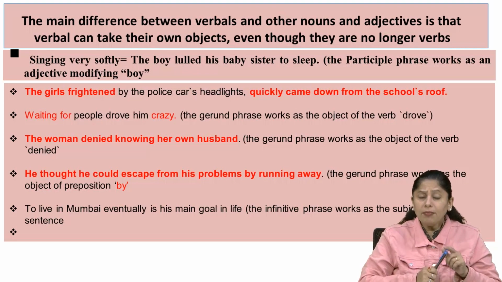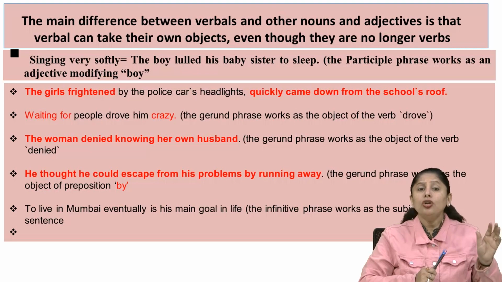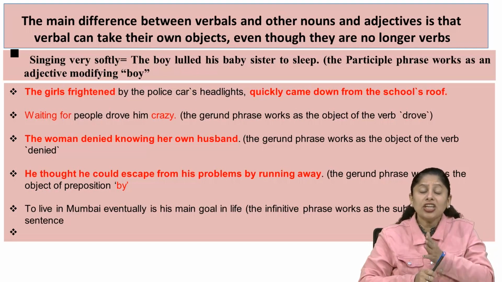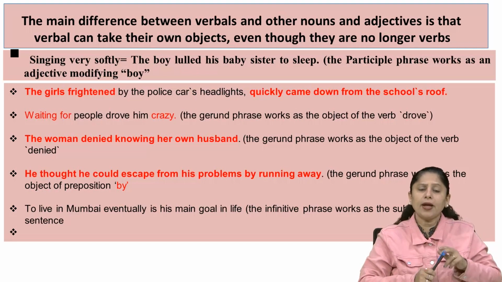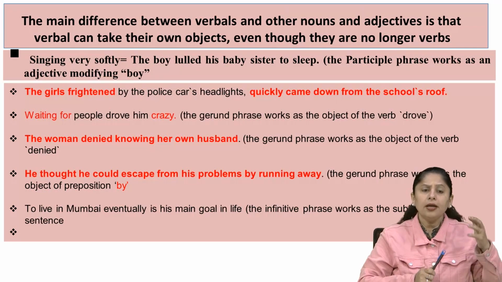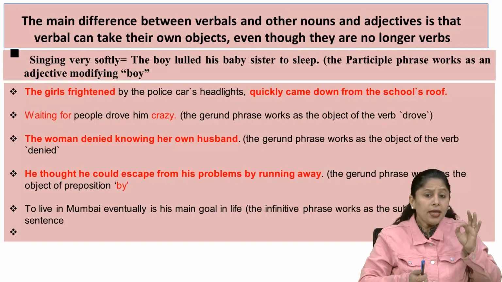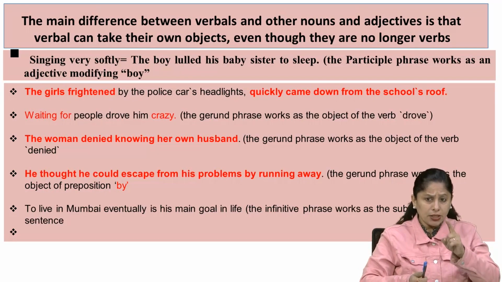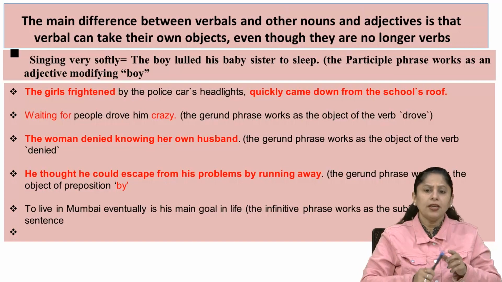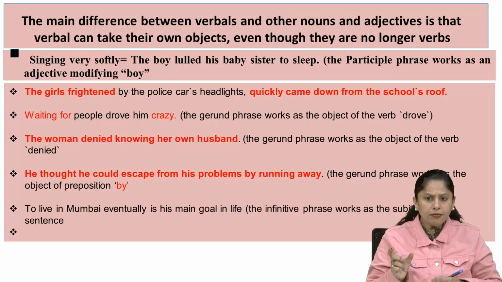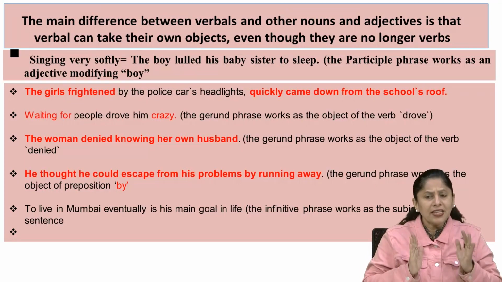So the verb is attached as a verbal to certain other words, and that's why it becomes the verbal phrase or the participle phrase. Be very clear about this particular term, participle phrase. You can say that the verbal phrase and the participle phrase are similar.